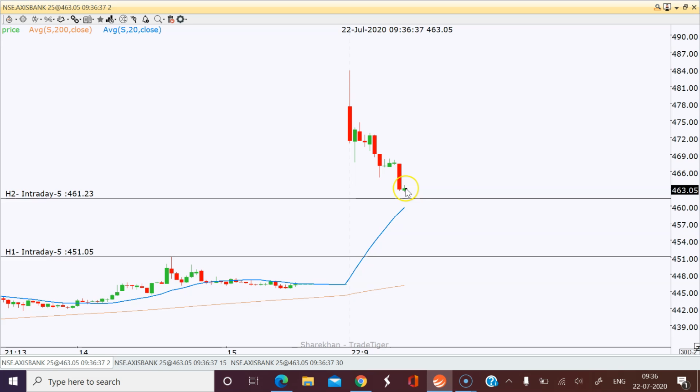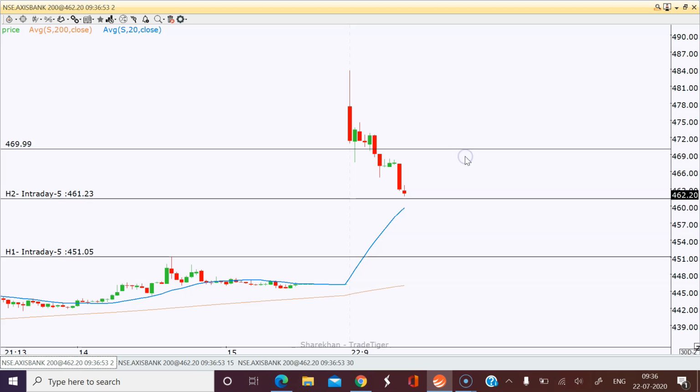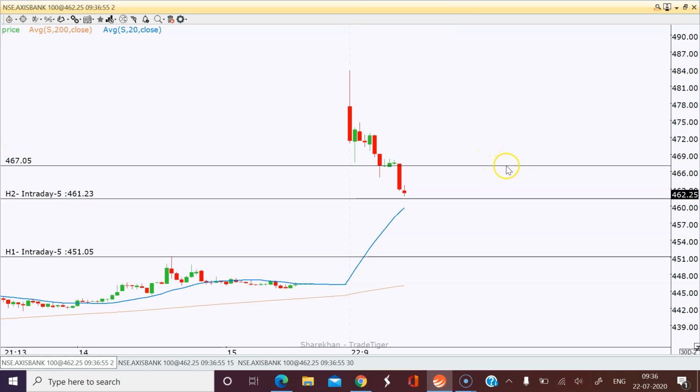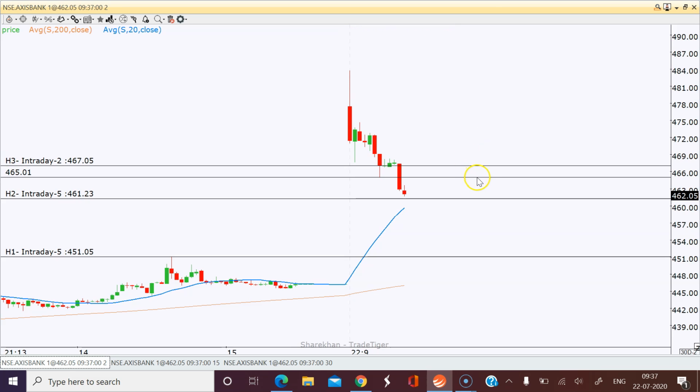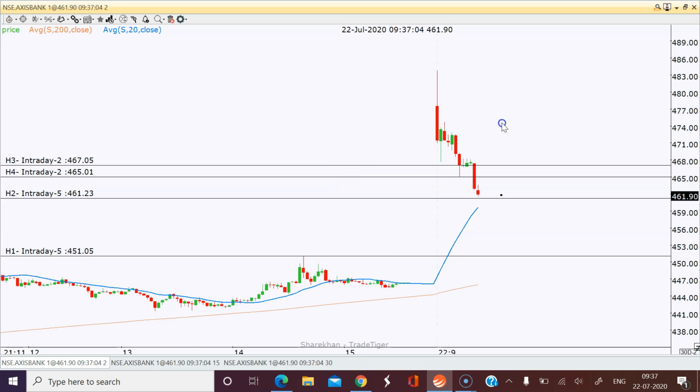Red bar comes in below the 20-day moving average, but if it holds, I'll immediately take a buy for 4 rupees minimum. This will be my target, or else 65. Even 4 rupees I'll be getting.